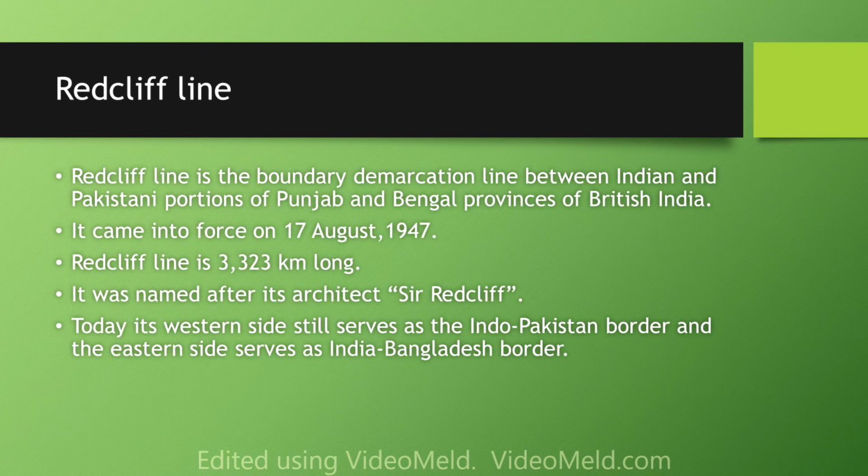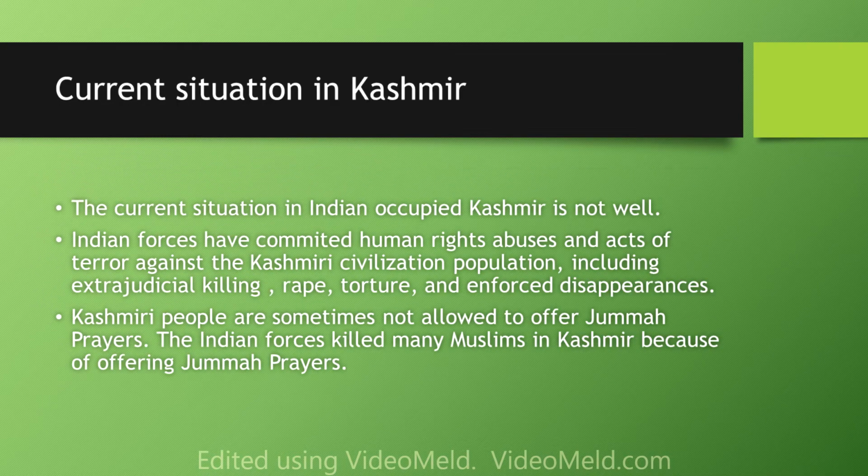Redcliffe Line. The Redcliffe Line is the boundary demarcation line between the Indian and Pakistani portions of the Punjab and Bengal provinces of British India. It came into force on 17 August 1947. The Redcliffe Line is 3,323 km long. It was named after its architect, Sir Redcliffe. Today its western side still serves as the Indo-Pakistan border and the eastern side serves as the India-Bangladesh border.